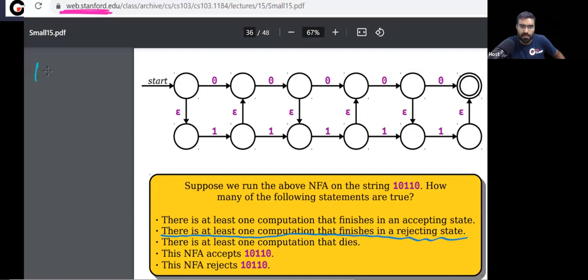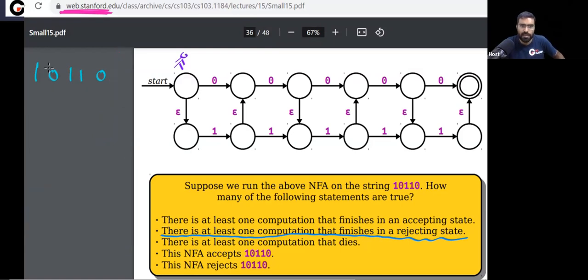Your string is 10110. You are starting from here. Now I want that computation which will finish in a rejecting state, meaning at the end of the string you must be in a reject state, or I can say a non-final state. Is this clear? Is this possible, that at the end you are in a non-final state?